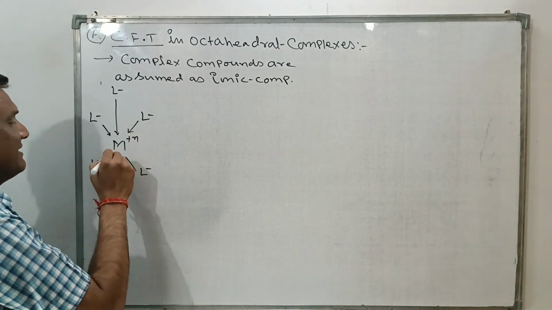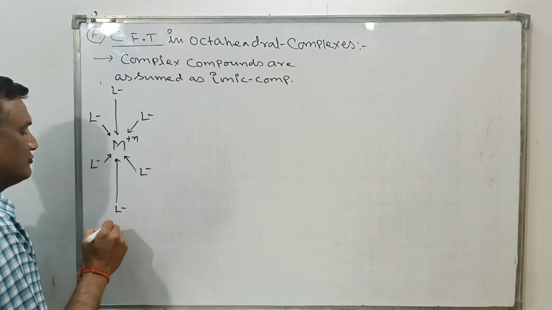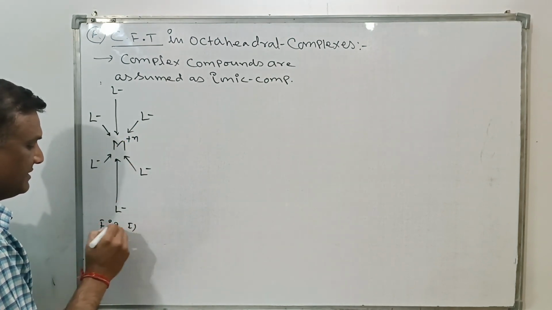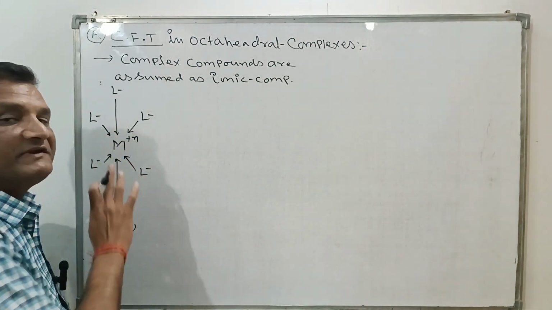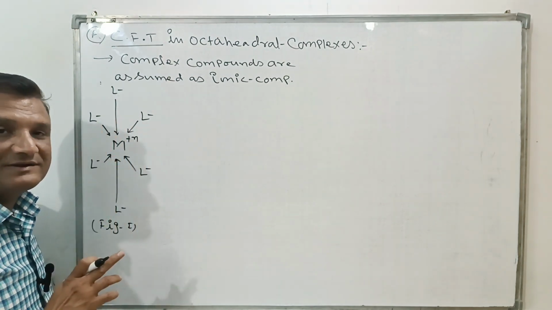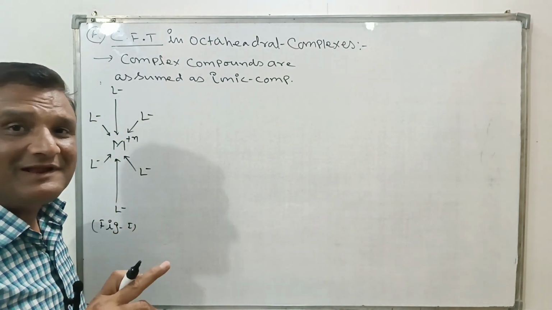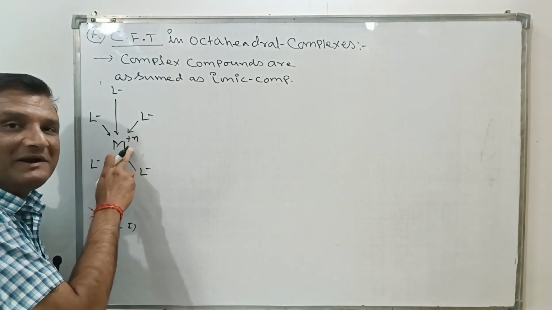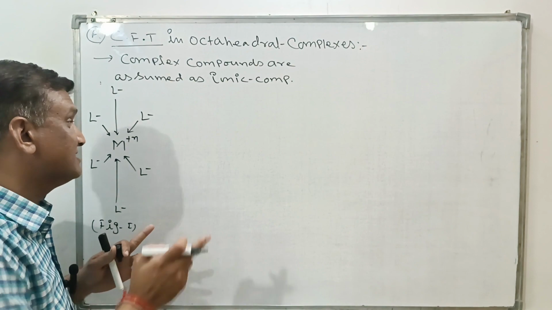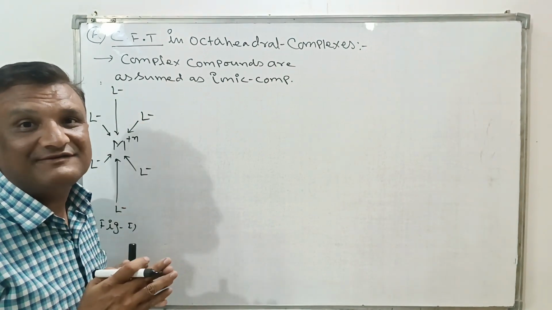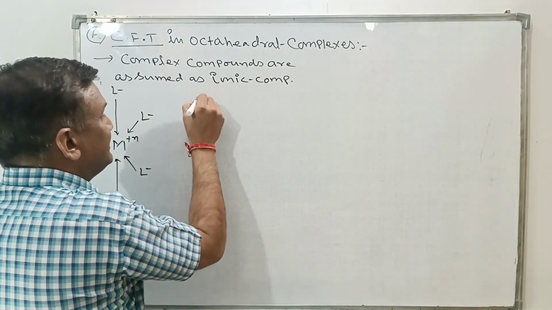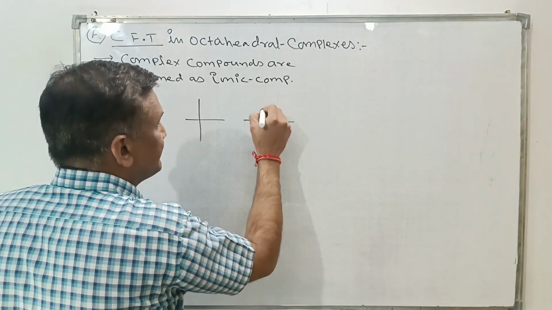We have discussed whenever these ligands become closer to the central metal atom for the bond formation, then there will be force of attraction between them because the metal atom is positively charged and ligands are negatively charged. But between the ligand and electrons of the central metal atom, there will be repulsion due to having the same charge, because electron exists with negative charge and ligand also exists with negative charge. So it will be repulsion. So due to repulsion and attraction, these are the 5 degenerate orbitals.